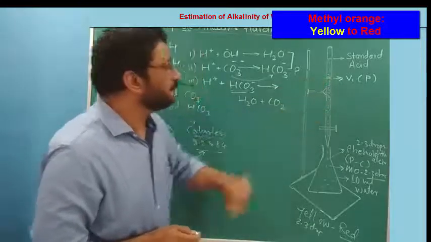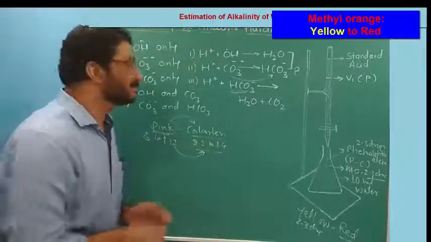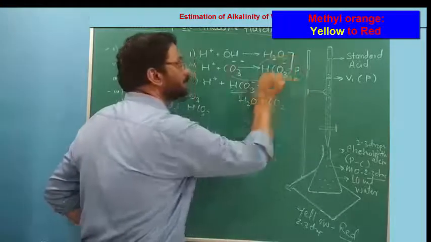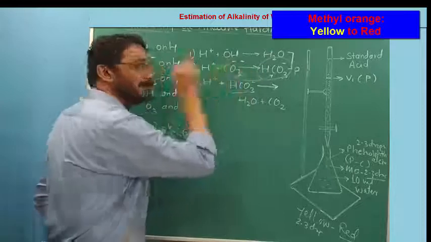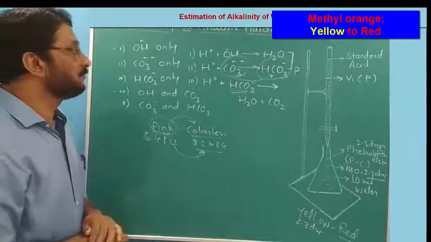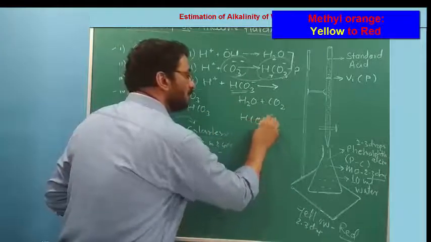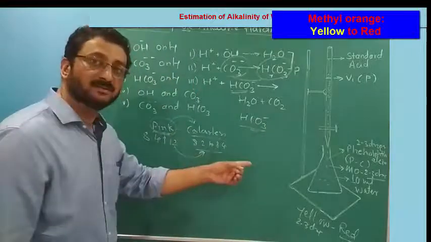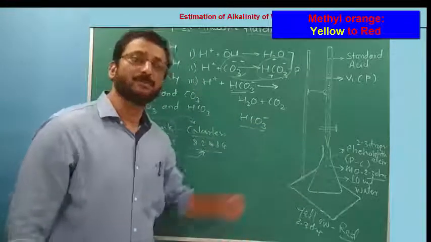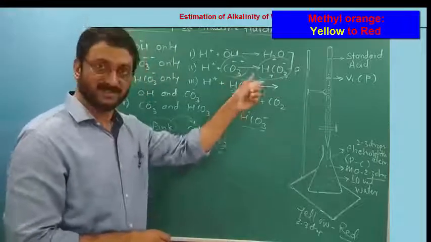Okay. Once again I repeat. Beyond this point, further volume of acid is used to neutralize these bicarbonates, which is the 50% left part of the carbonates, as well as that acid volume is responsible to neutralize all the bicarbonates that were there in the water right from the beginning as bicarbonate only, not the converted part, we can say.